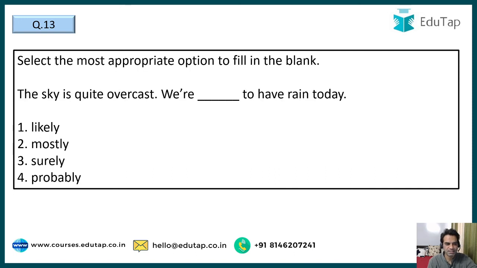Moving ahead, guys, the sky is quite overcast. We are dashed to have rain today. We have to find the most appropriate option to fill in the blank. So the sky is overcast. Overcast means full of clouds. We are likely to have, we are mostly to have, we are surely to have, or we are probably to have. So the correct option is we are likely to have rain today. We are surely to have rain today, that doesn't make sense. Mostly and probably are wrong. So we are likely to have rain today.